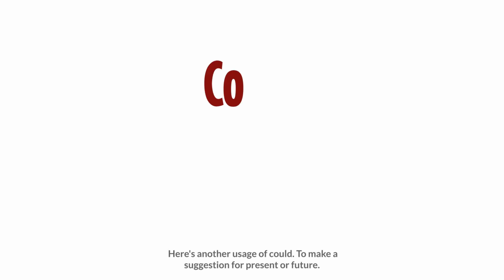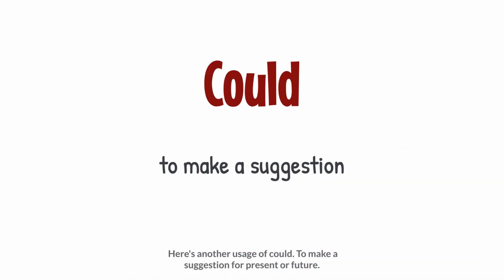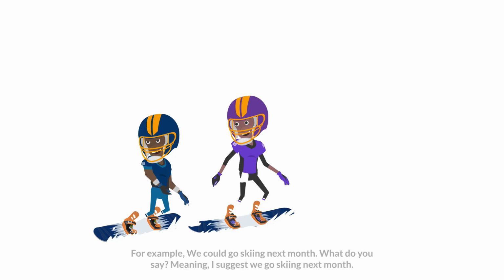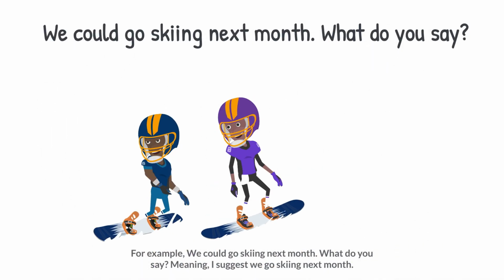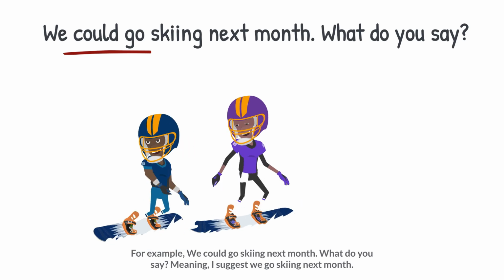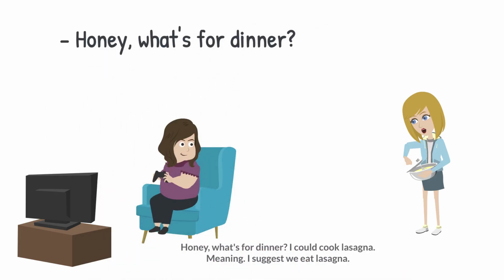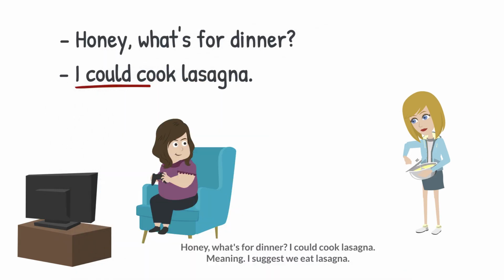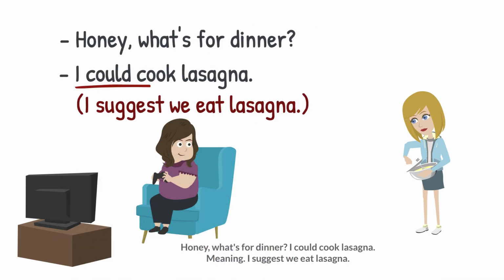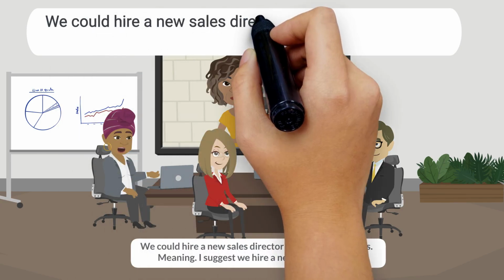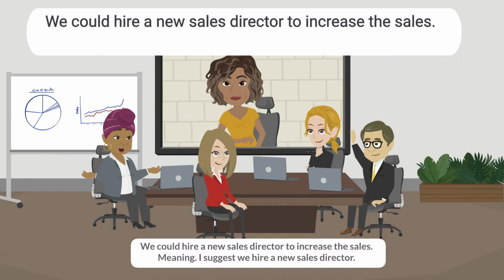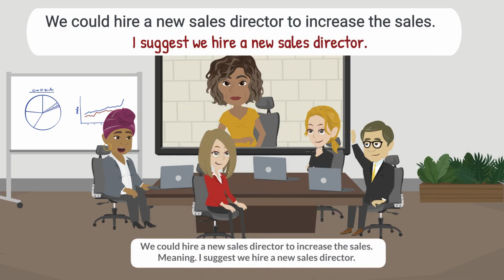Here's another usage of could, to make a suggestion for present or future. For example, we could go skiing next month. What do you say? Meaning, I suggest we go skiing next month. Honey, what's for dinner? I could cook lasagna. Meaning, I suggest we eat lasagna. We could hire a new sales director to increase the sales. Meaning, I suggest we hire a new sales director.